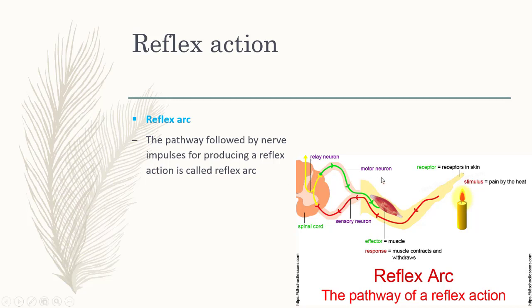As we have studied, the components of reflex arc are receptors, sensory neurons, interneurons, motor neurons, and muscles. So dear students, in this way we have completed our first objective, which is reflex action.